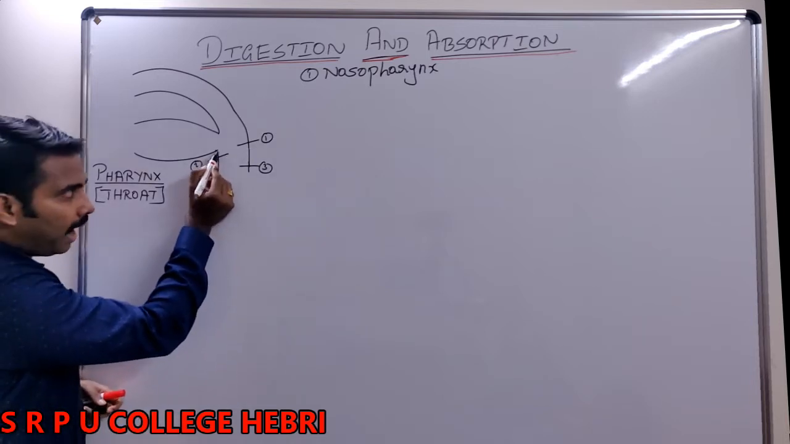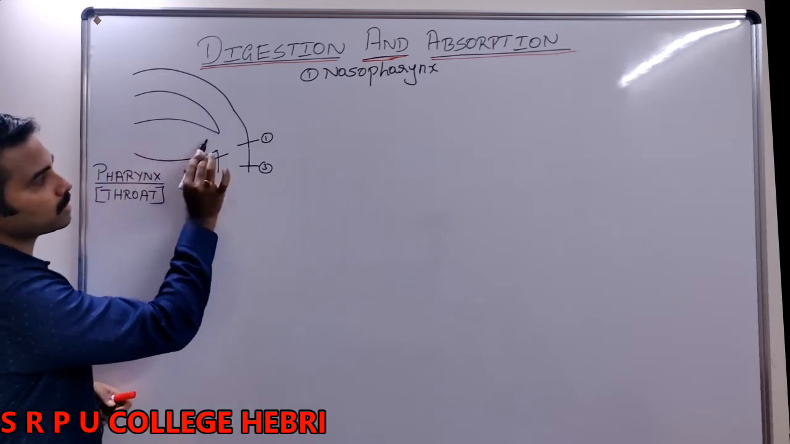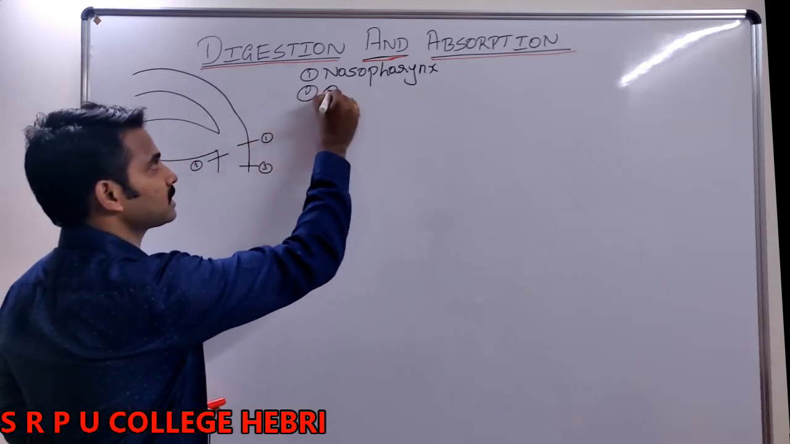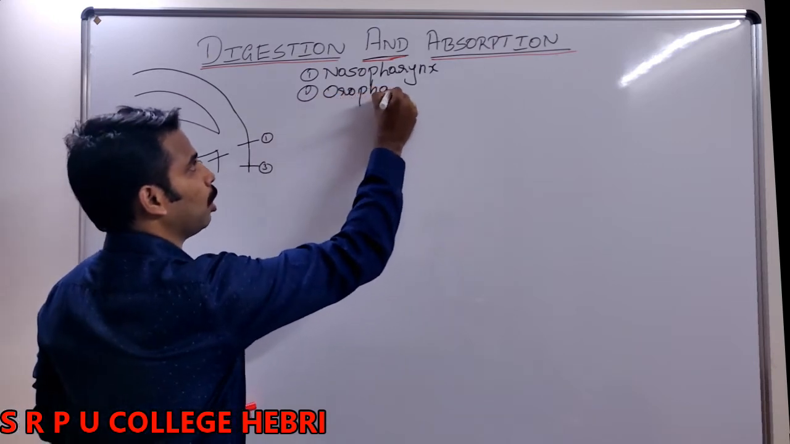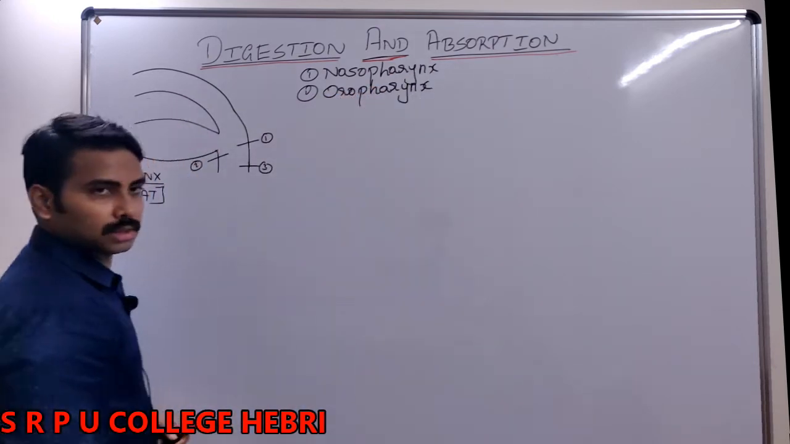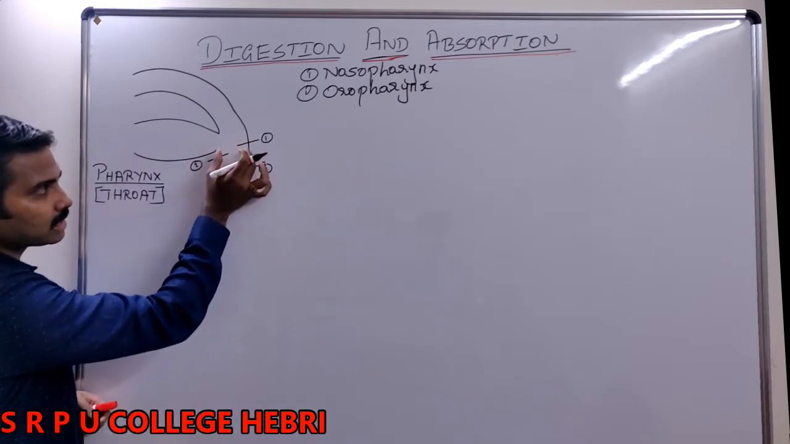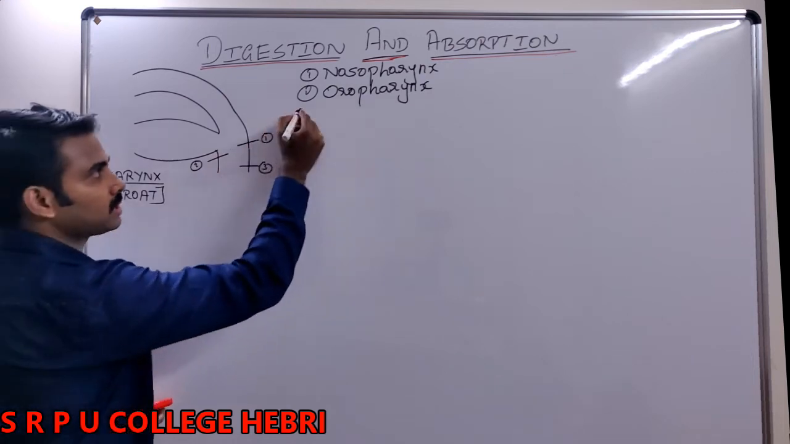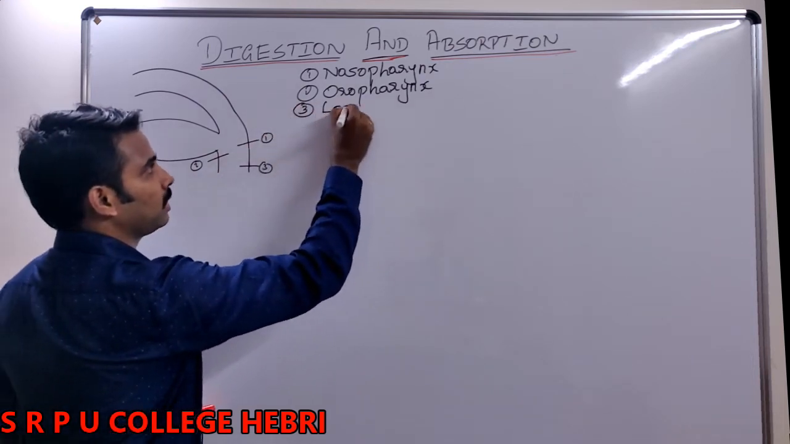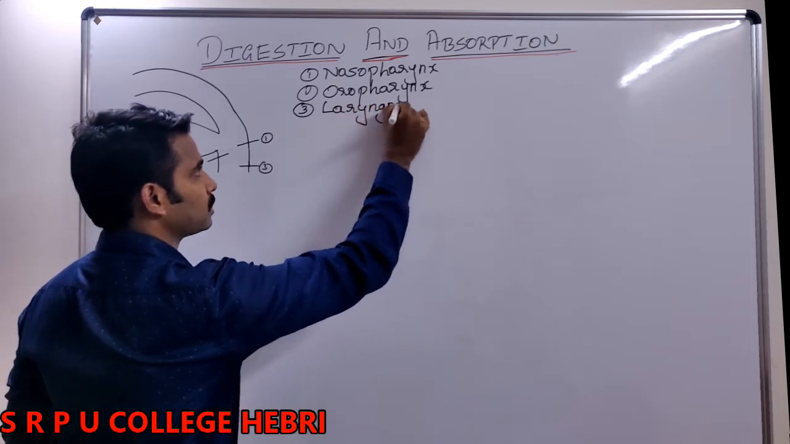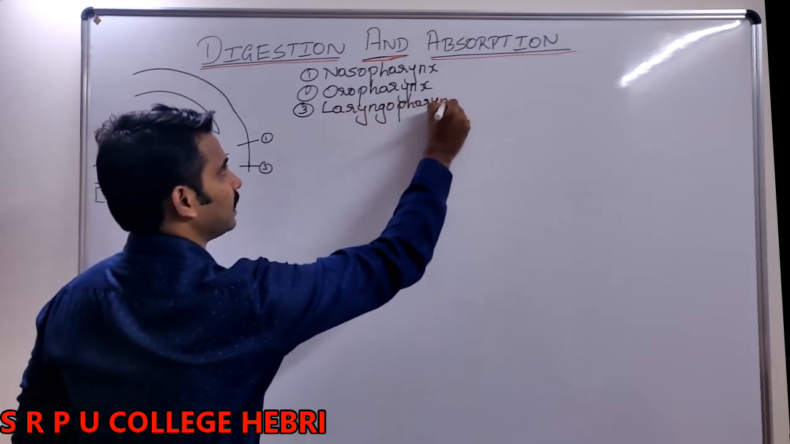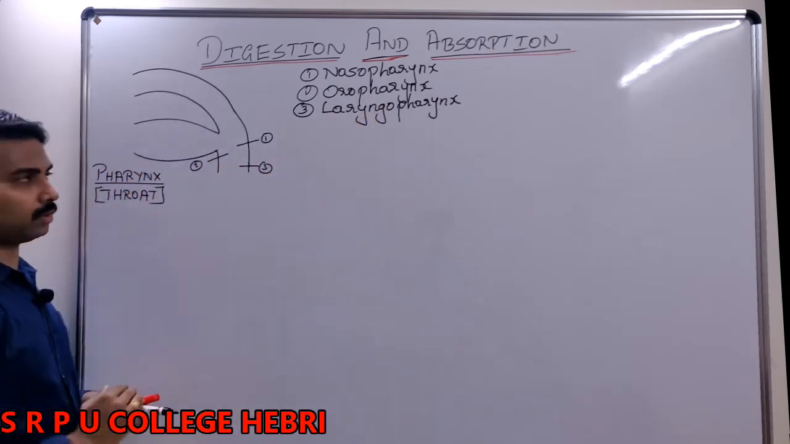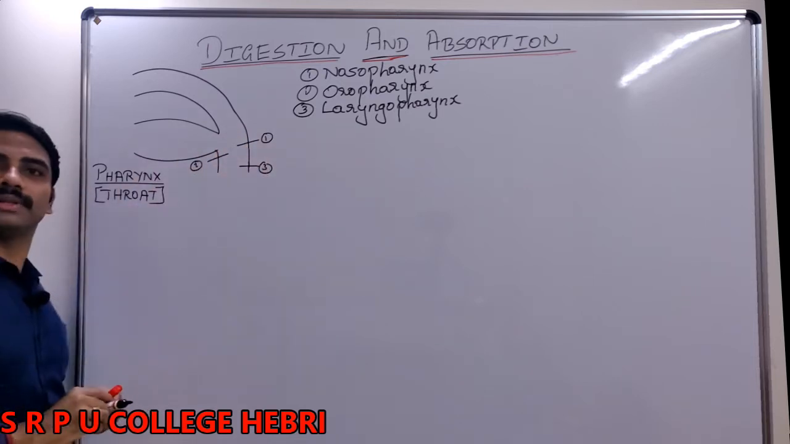Number two, the part of the pharynx which receives which cavity? Oral cavity. Hence it is called, yes, you can guess, oropharynx. Okay, both nasopharynx and oropharynx together form a common passage. Can you see? This common passage is called laryngopharynx. What is that called? Laryngopharynx. Why the term laryngo? I will tell you shortly. Okay, these are the three regions of the pharynx.